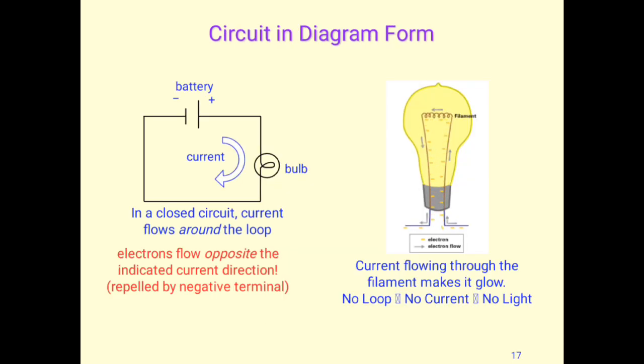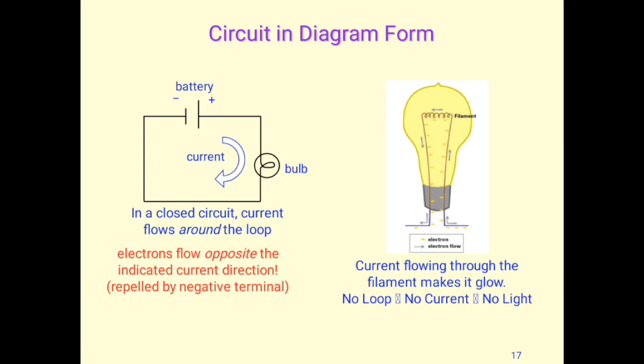In diagram form, we have the battery and the bulb. One terminal is connected to the positive terminal of the bulb, and the negative terminal of the battery is connected to the second terminal of the bulb. So this is a closed circuit. Now the current will start to flow, because it always requires a closed circuit. Electrons flow opposite to the indicated current direction, as I already described.